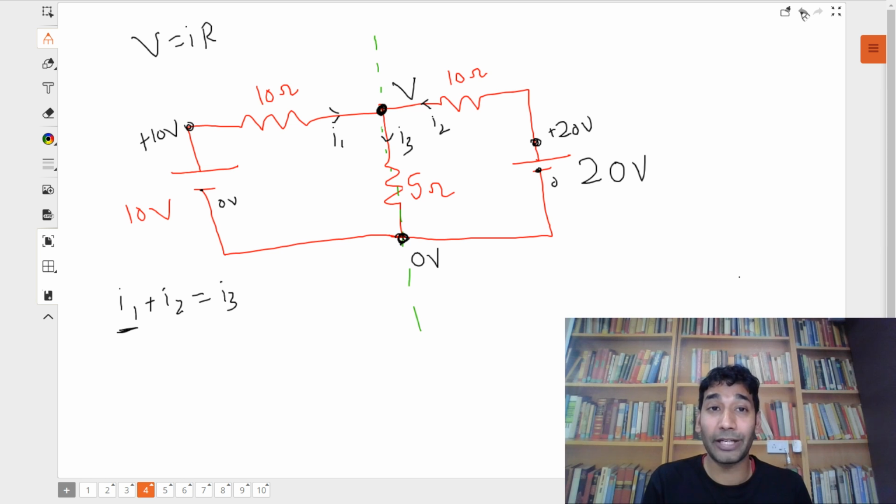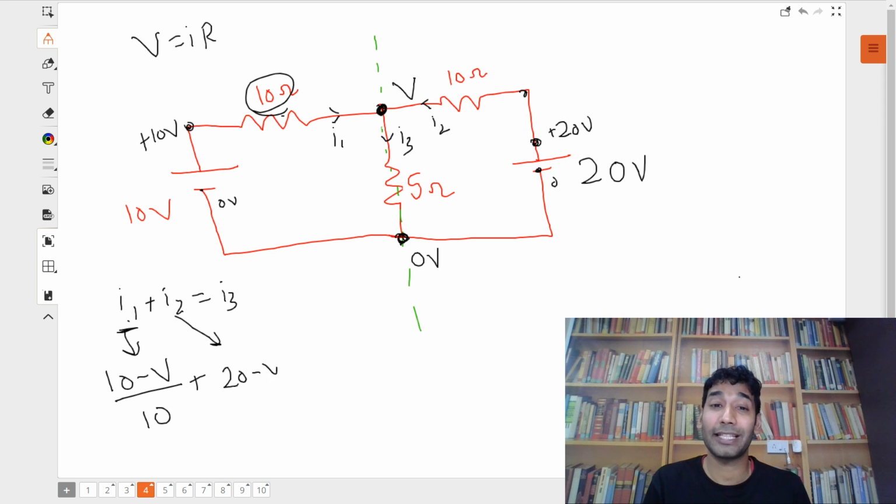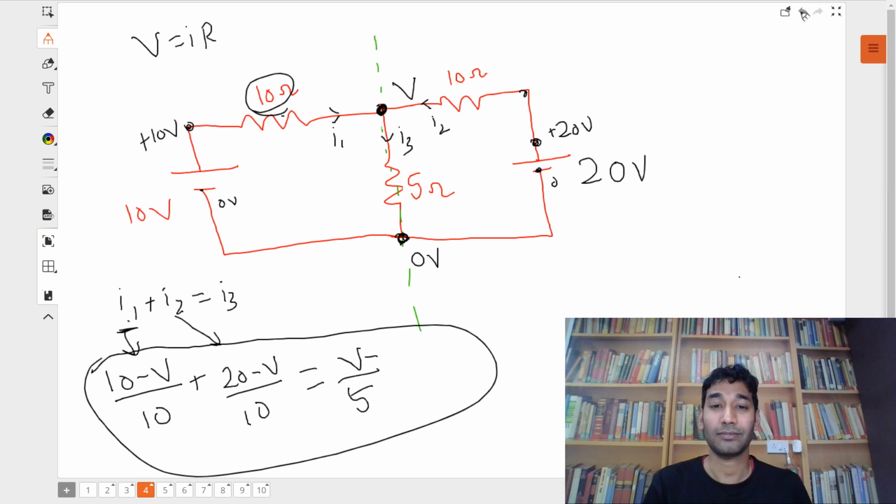V is the potential difference across the resistor. So I1 will be nothing but the potential difference across 10 ohms, which is 10 minus V. This point is at 10 volts, this point is at V volt. So 10 minus V upon R, which is 10. I2 is 20 minus V upon 10. And I3 is V minus 0, which is V only, upon 5. So, one equation, one variable. Easily you solve for V, get the value of V, put it in I1, I2, I3, and everything will come.